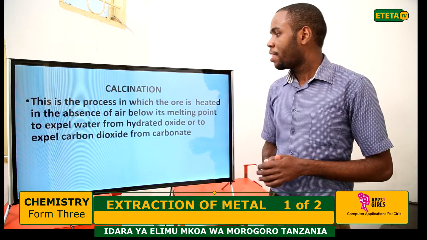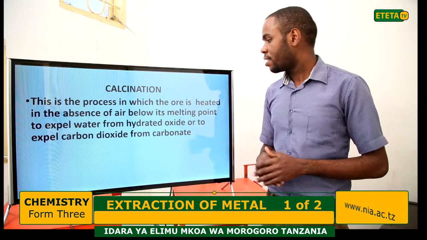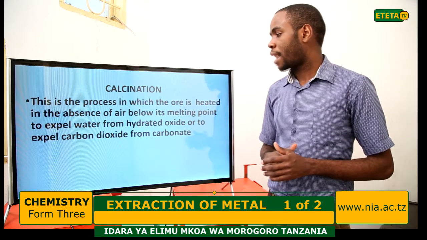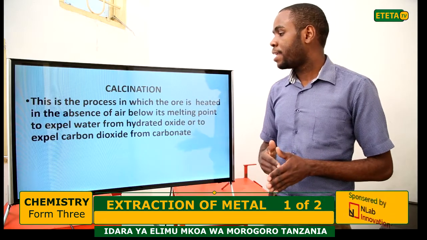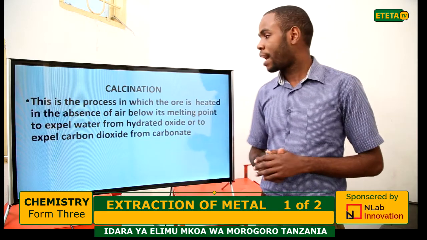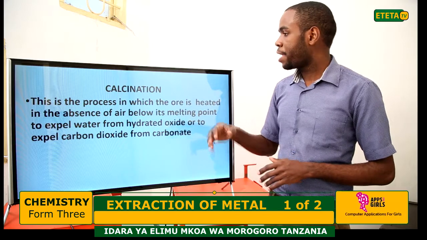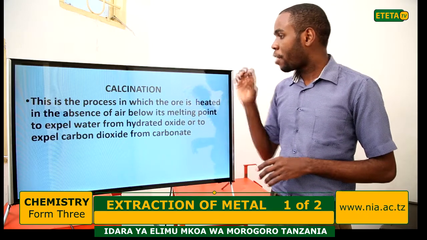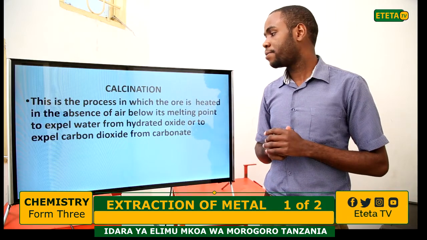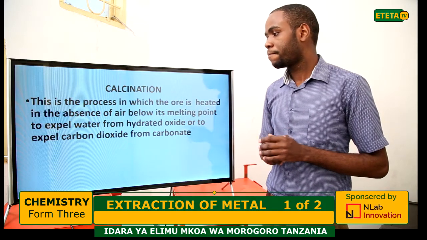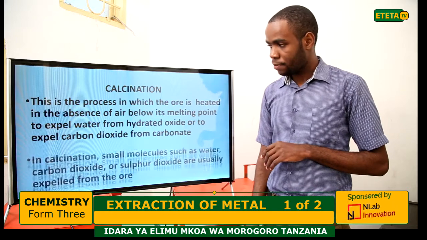So the purpose of calcination is to expel water from the hydrated oxide or carbon dioxide from carbonate. The ore is heated in the absence of air.